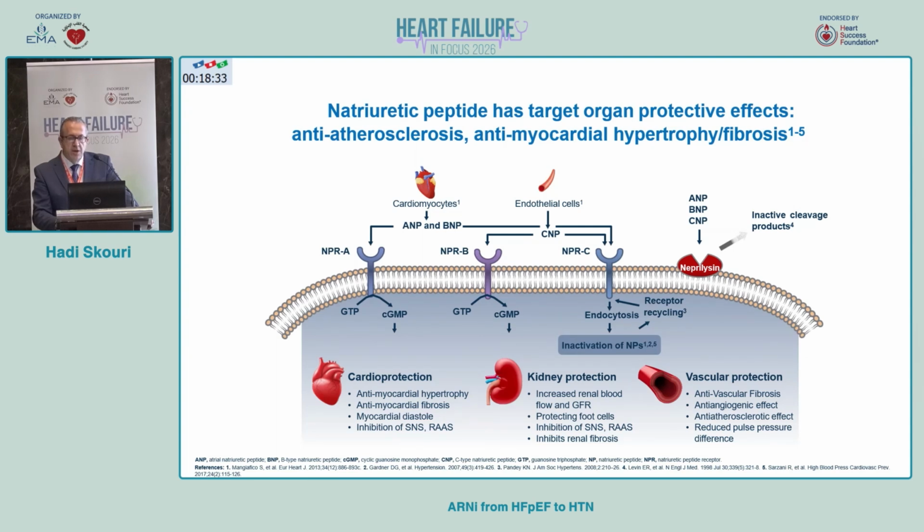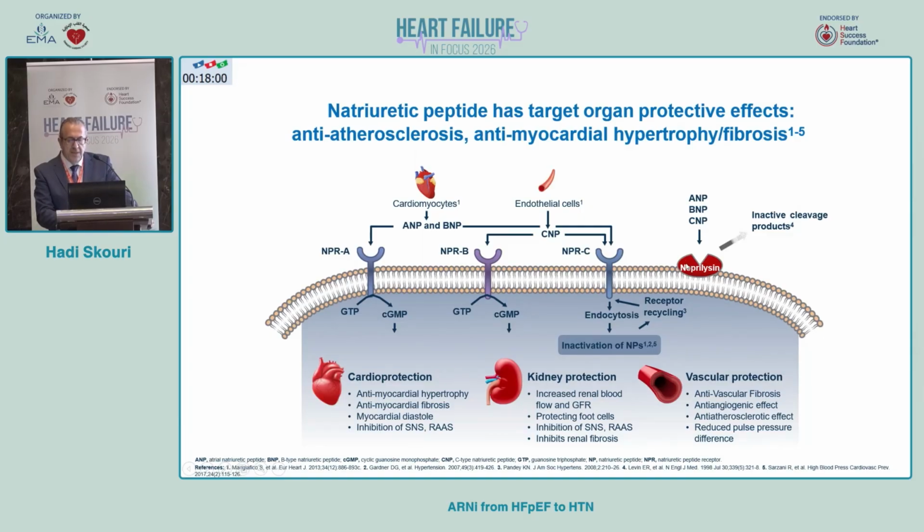And this is usually due to the anti-myocardial hypertrophy effect, a reduction in fibrosis, as well as inhibition of the sympathetic nervous system and RAS activation. And it has a significant effect also on systemic vascular resistance, renal flow, and vascular fibrosis. So they have multiple effects. But at the same time, these peptides, they can get cleaved and deactivated by neprilysin.